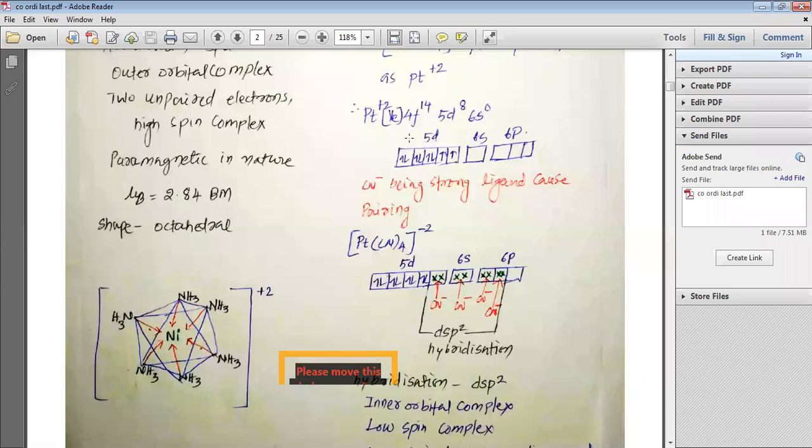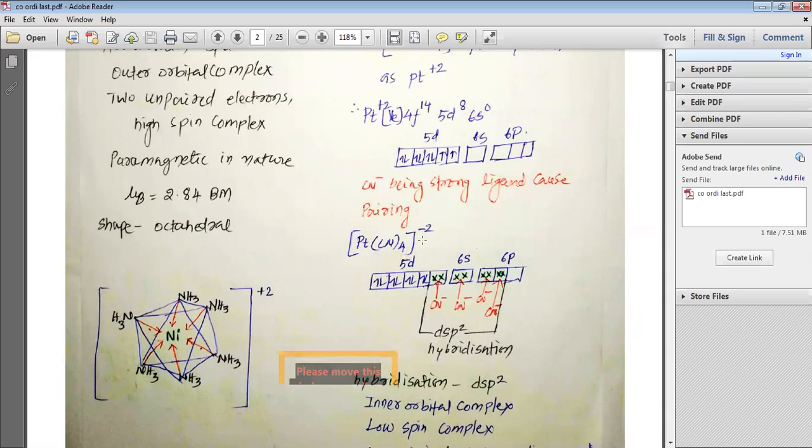My dear students, you can see that CN minus is a strong ligand, and here in 5d we have 2 unpaired electrons. This CN minus being a strong ligand causes the pairing of these 2 electrons which are present in the 5d, and ultimately when Pt(CN)4 2 minus is being formed, this 5d has 4 orbitals which are paired, 1 orbital which is vacant. So using this vacant 5d orbital and 1 6s orbital and 2 6p orbitals, dsp2 hybridization takes